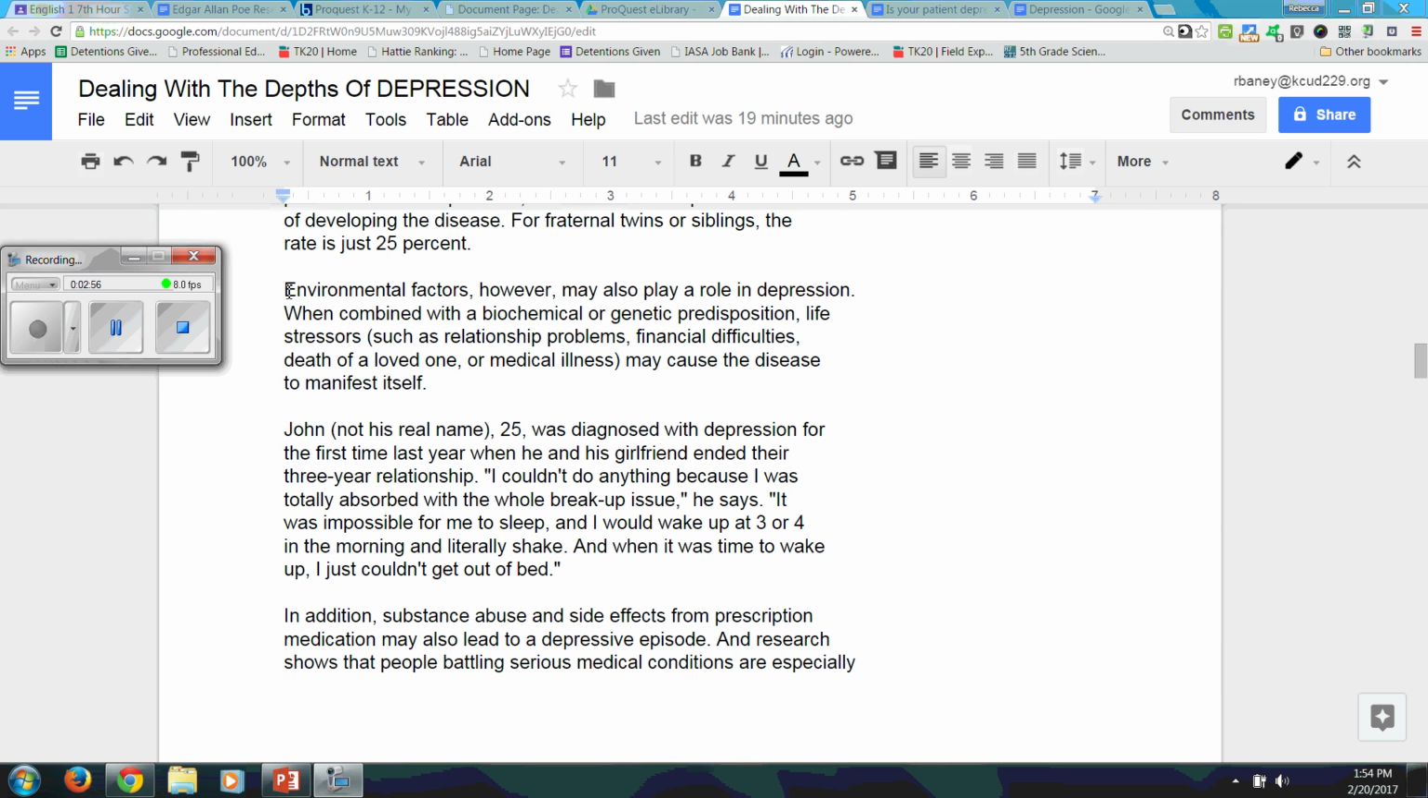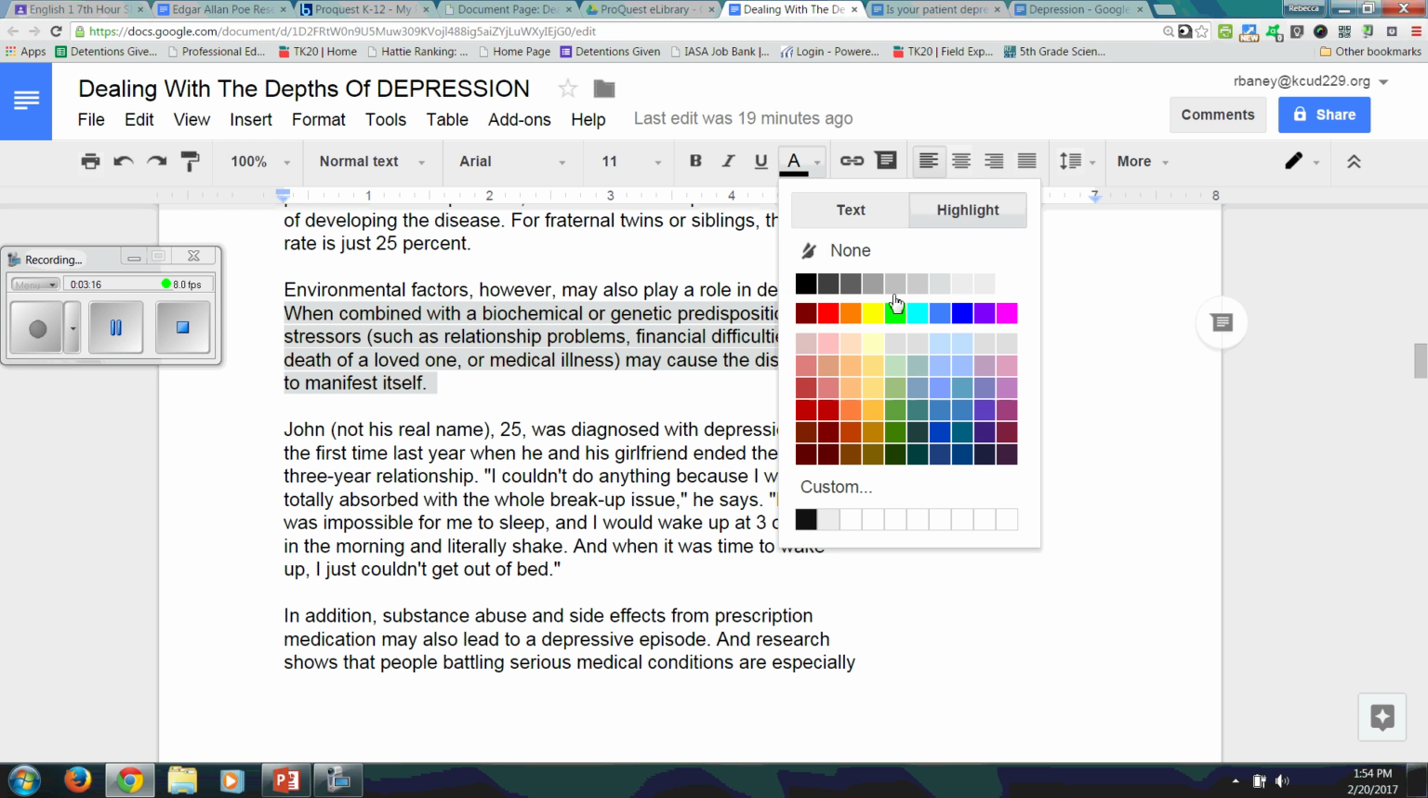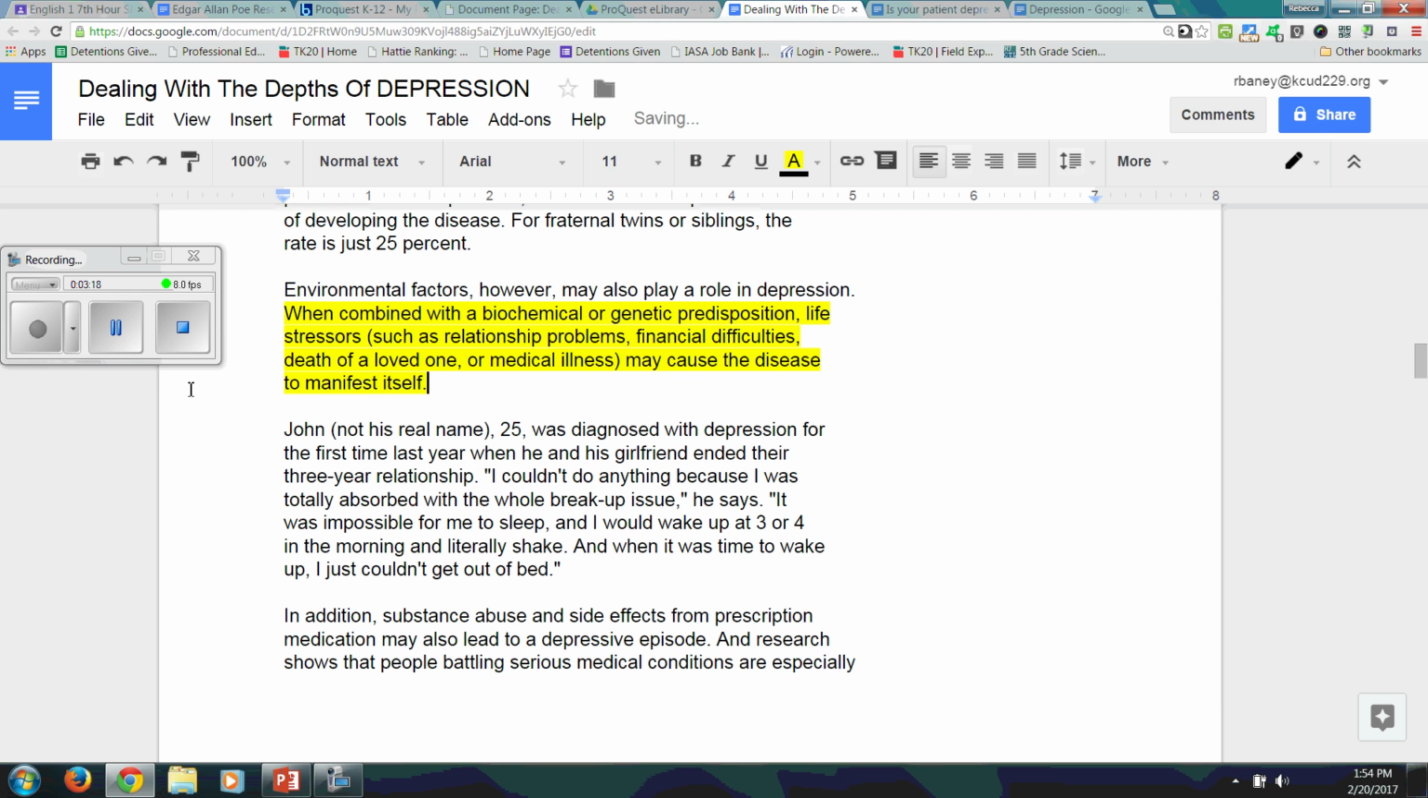Okay, I found something. Environmental factors, however, may play a role in depression. When combined with biochemical or genetic predisposition, life stressors such as relationship problems, financial difficulties, death of a loved one, or medical illness may cause the disease to manifest itself. Okay, I think that's important. We should highlight that.